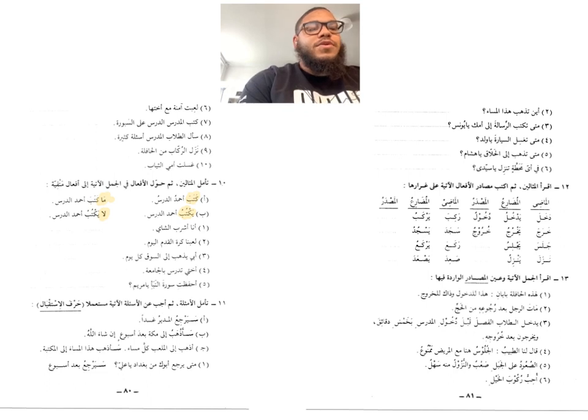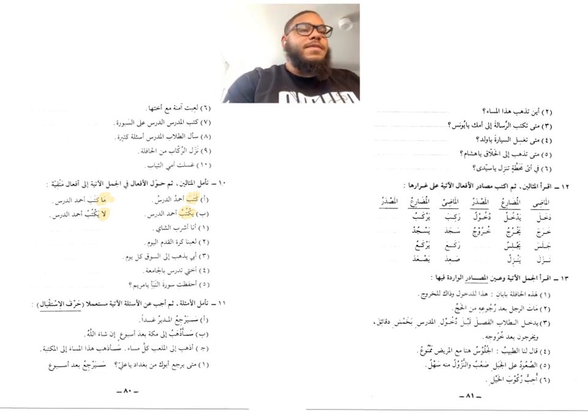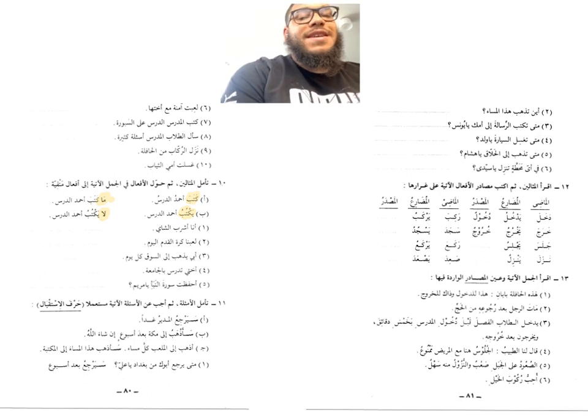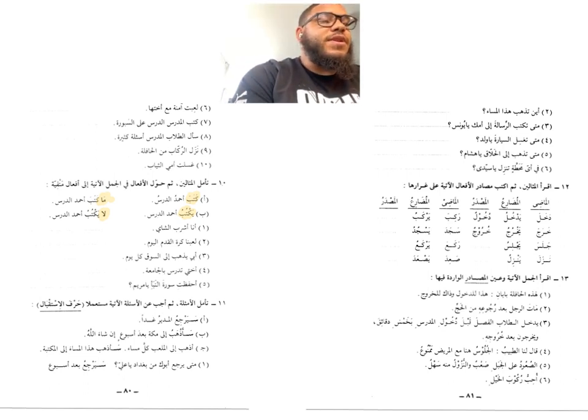So متى يرجع أبوك من بغداد يا علي؟ سيرجع بعد أسبوع. Now you have أين تذهب هذا المساء. Then you're going to say sa and then the verb that you need to say it in the correct conjugation with the pronoun. Who's it talking about? Who's answering? Who's responding? Okay, and that's the usage of seen of istiqbal, the seen of future.